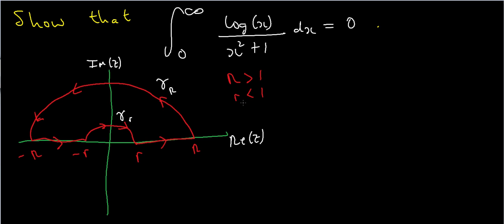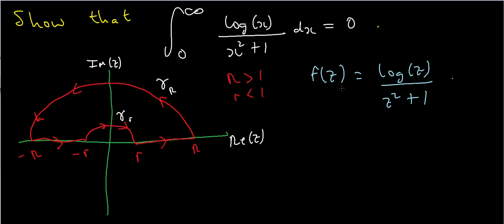Okay, so now that I've chosen my contour, let's see if we can define a function for my integrand. As usual, I'm going to let f of z be the log of z divided by z squared plus 1. But there's a problem here, because I haven't defined what this log means. It's a complex logarithm. So what does that mean when I say the complex logarithm? Well, there's another video on my channel where I've talked about the complex log, and I'll put a link to that in the description box below.